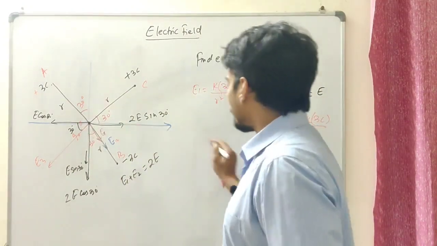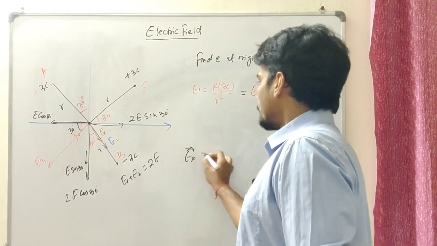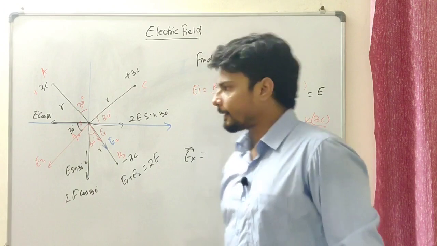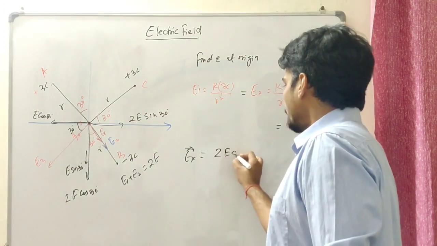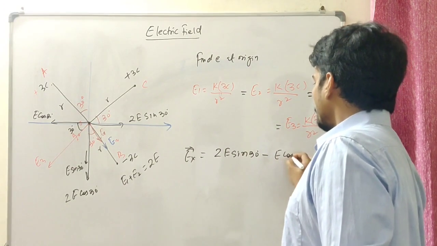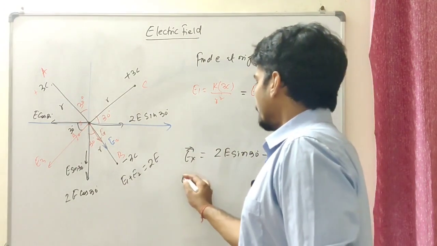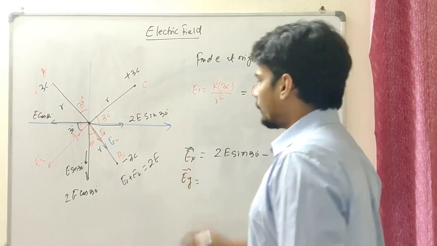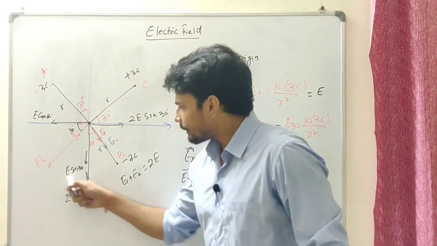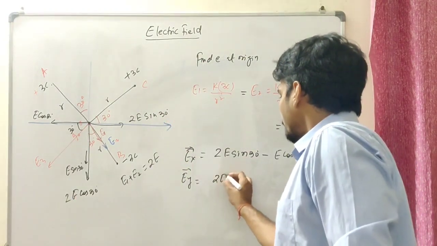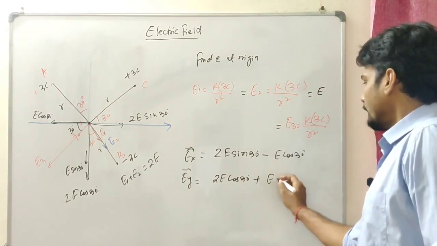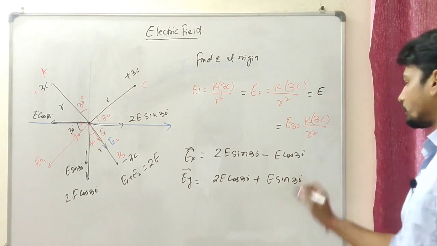So the net field along X, EX, should be 2E sin 30 degree minus E cos 30 degree, and EY, that is along negative Y, downward, should be 2E cos 30 degree plus E sin 30 degree.